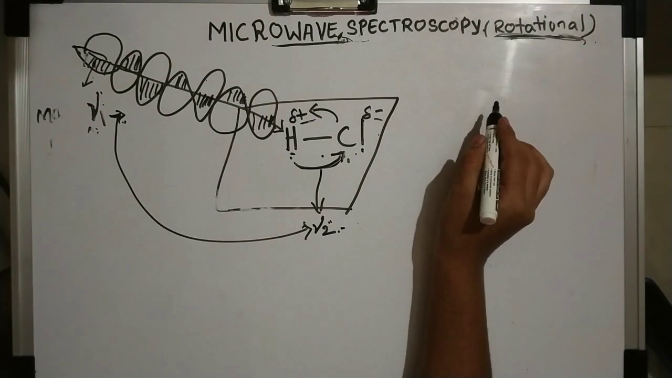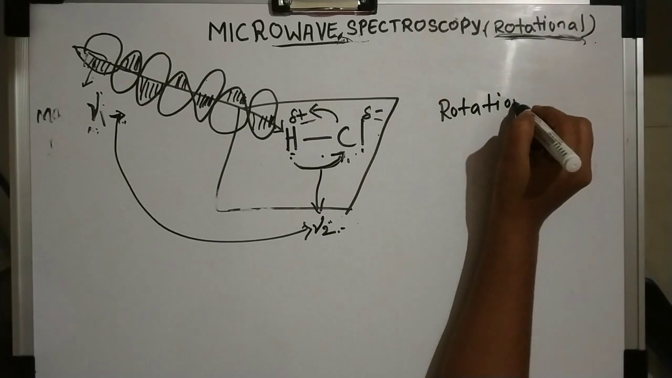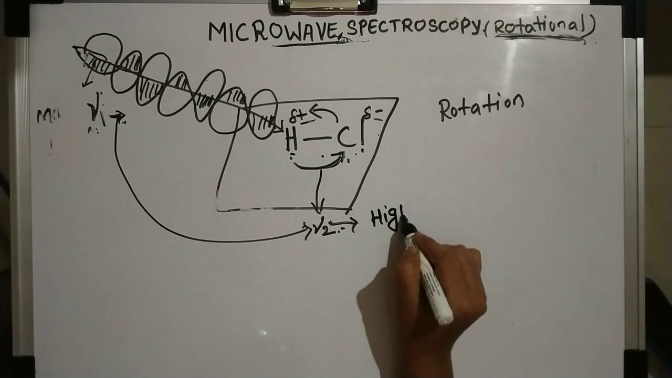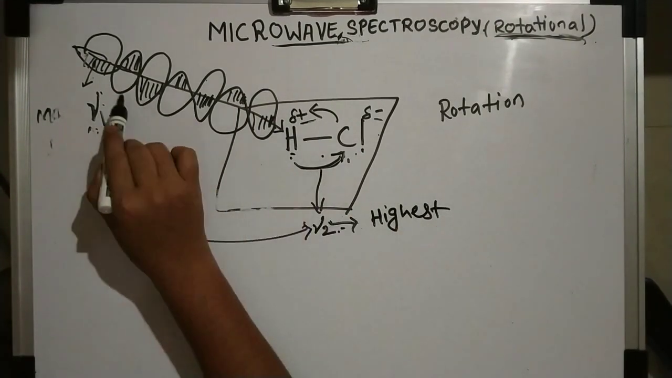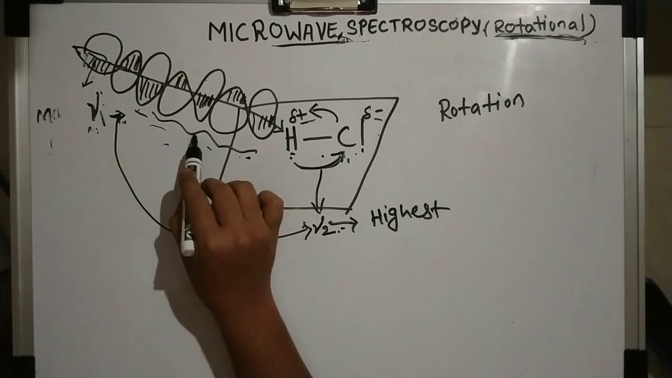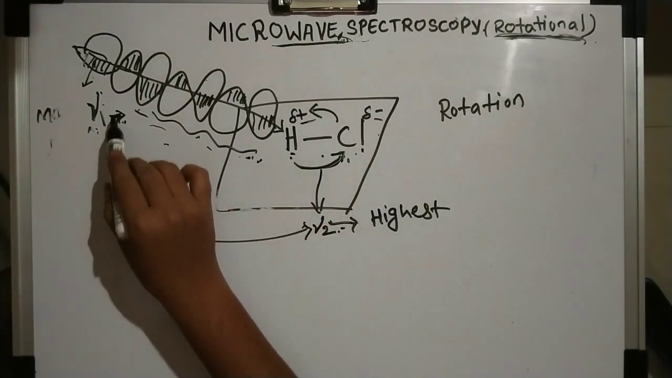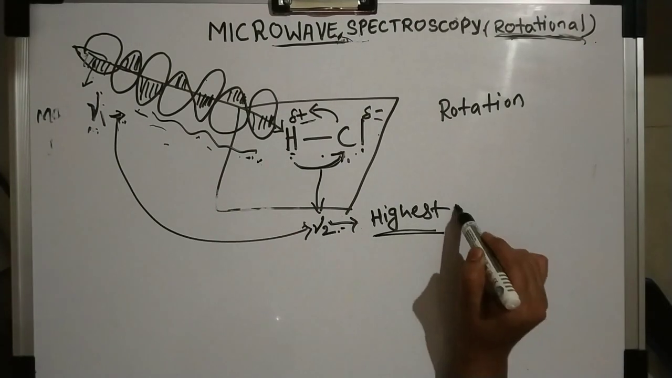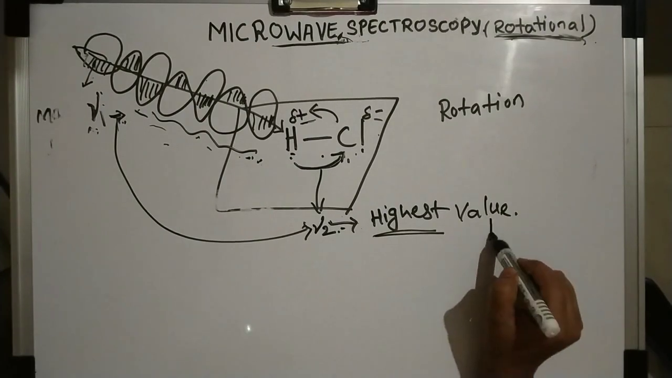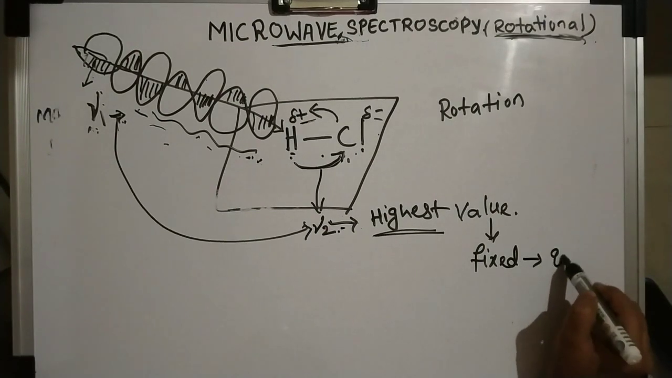This is the simple technique in rotational spectroscopy or microwave spectroscopy. This mu2 has the highest value. Even though we have other energy values in between, it will not absorb those. It will only absorb the highest value in the molecule. So this highest value is a fixed value, and we can say it is quantized.